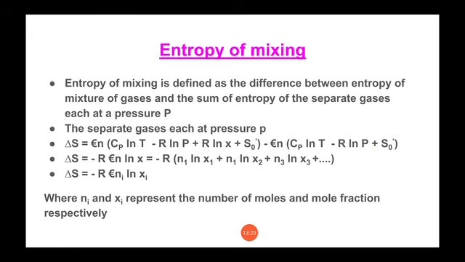So simply we can write delta S is equal to minus R summation n ln X, that is n1 ln x1 plus n2 ln x2 plus n3 ln x3 and so on. So delta S is equal to minus R summation ni ln xi, where